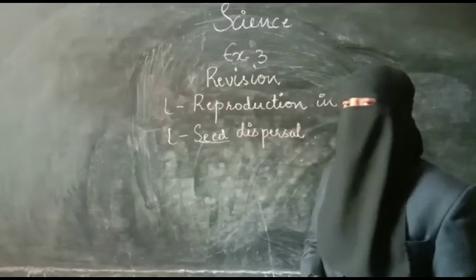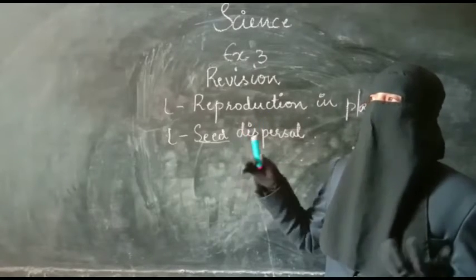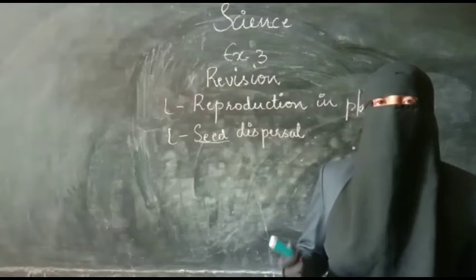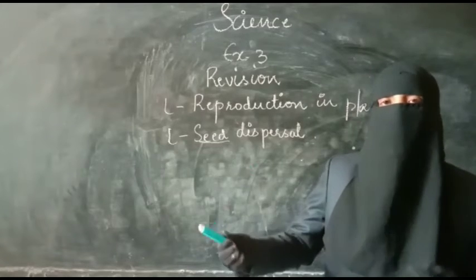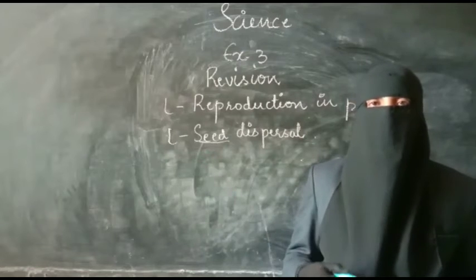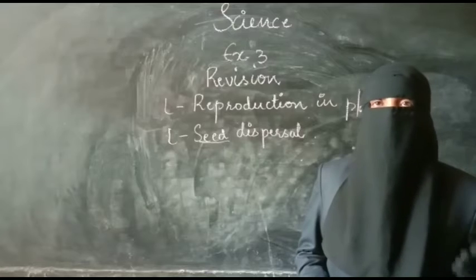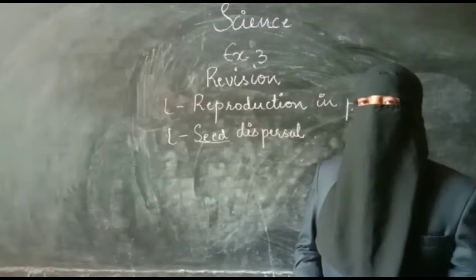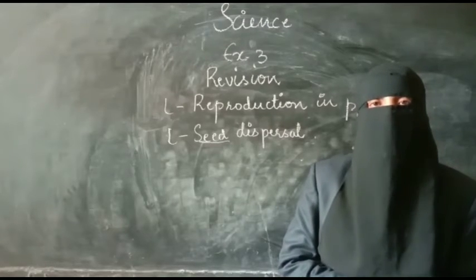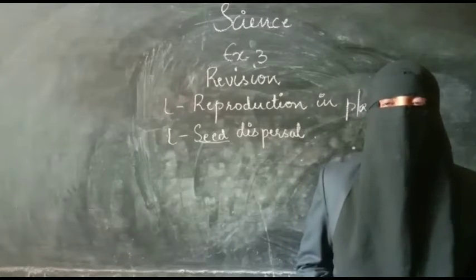Then we have here seed dispersal. As the seed is formed in sexual reproduction, that seed will be in the fruit. How will a new plant be obtained? If the seed is sown somewhere, that is how. Movement of seed from one place to another place is called seed dispersal. Here we have discussed what seed dispersal is and the necessity of seed dispersal. To avoid competition with the mother plant, seed will disperse to distant places. We have also discussed mechanisms of dispersal.